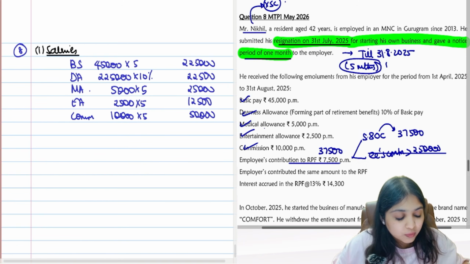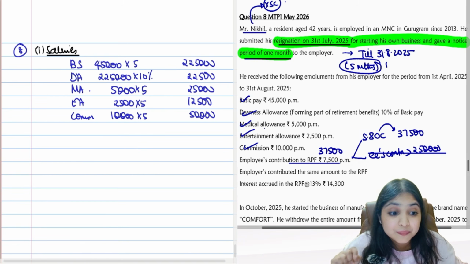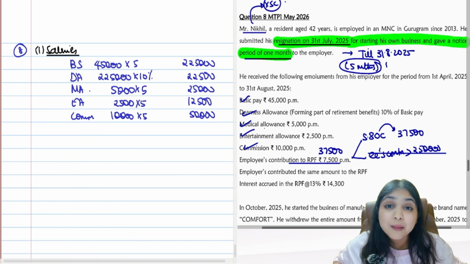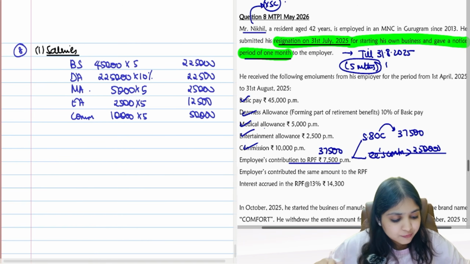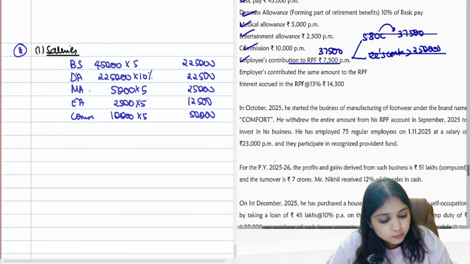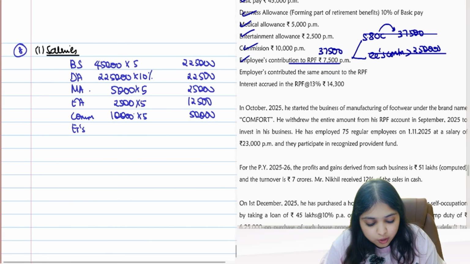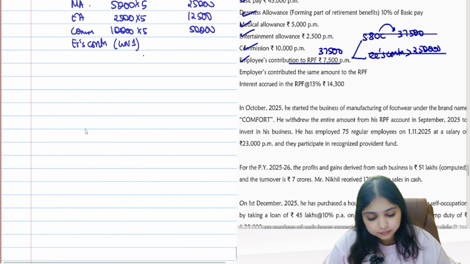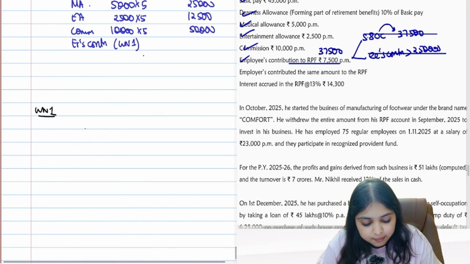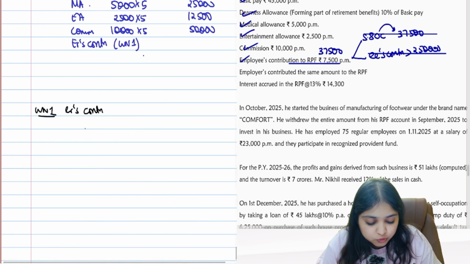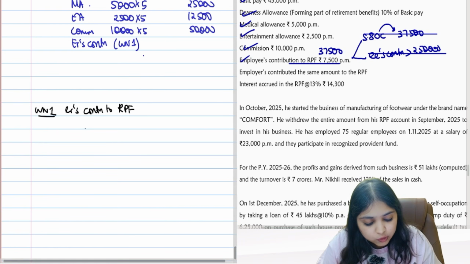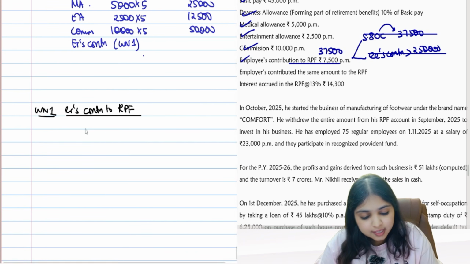Only 80C now. 80C 37,500. But guys, my assessee is following which regime? My assessee is following default regime. In default regime, will you get 80C? In default regime, you will not get 80C. So therefore, employees contribution, dustbin. Then employers contribution, same amount. Employers contribution, we'll have to do our working note guys. Let's say working note number 1. So working note number 1, employers contribution to RPF. Same steps I will do. How do I do it? What's the first thing I do?